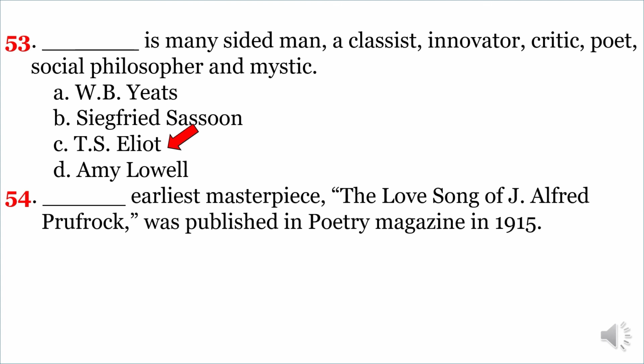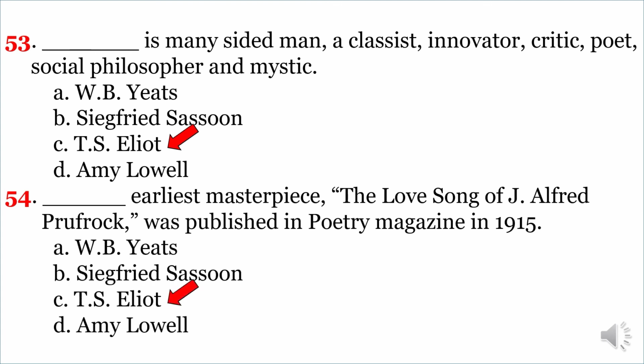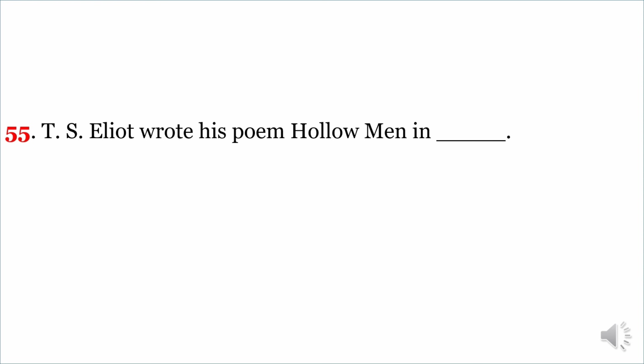The correct option is C. T.S. Eliot. And the last question is, T.S. Eliot wrote his poem Hollow Men in? The correct option is D. 1925. So, that is the end of the lesson.